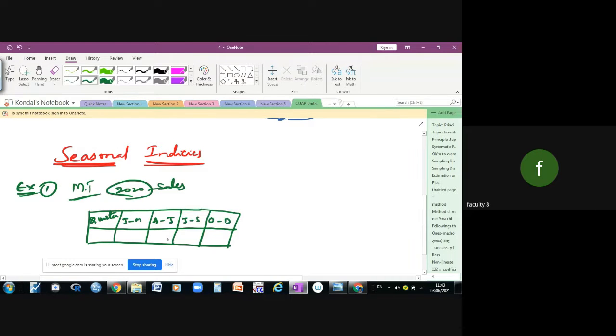Three months each, right? So for sales, can you tell me how much sales occurred during January to March? Randomly you can say.